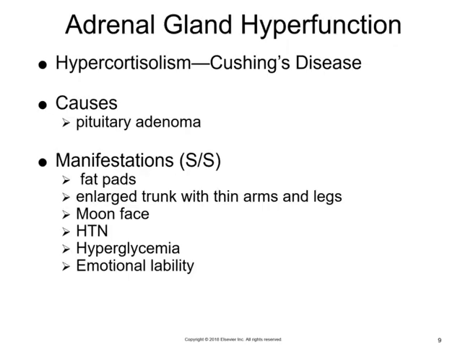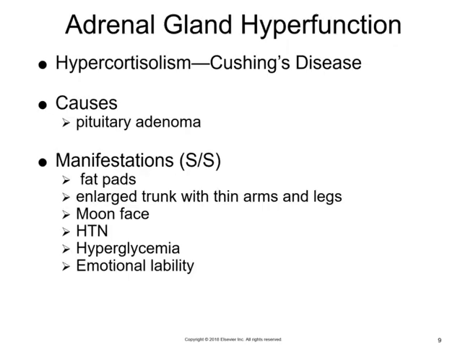Hypercortisolism or Cushing's disease. With this, the adrenal gland may oversecrete just one hormone or all of the adrenal hormones. Hypersecretion by the adrenal cortex is going to result in hypercortisolism, and we call that Cushing's disease. You may also see this referred to as hyperaldosteronism or excessive production of androgen. This is going to affect metabolism and all of the body systems to some degree. The most common cause of Cushing's disease is going to be a pituitary adenoma.